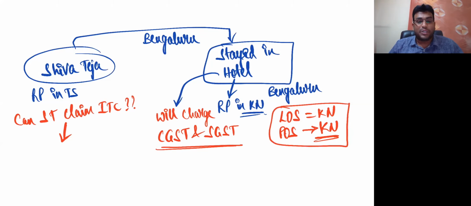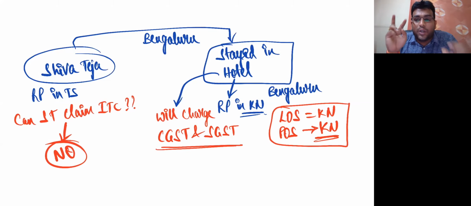Can Shivateja claim input tax credit? The answer is 101% no. Not because you are not eligible for credit, but because as per GST law, we can take credit of only two taxes. One, CGST and SGST that we paid in our own state. Second, IGST paid in an interstate transaction. But we cannot take credit of CGST and SGST paid in a different state.